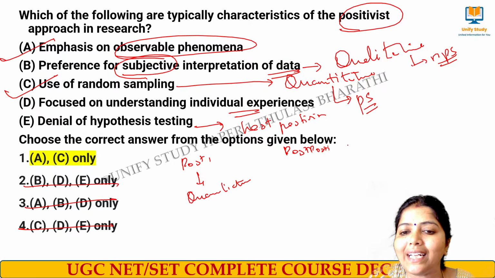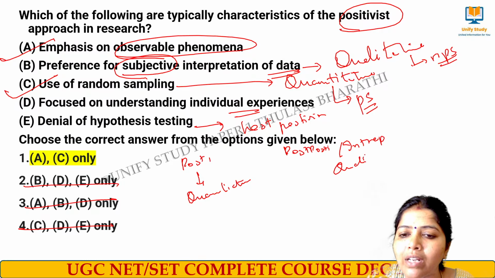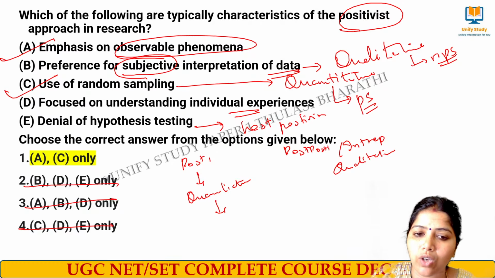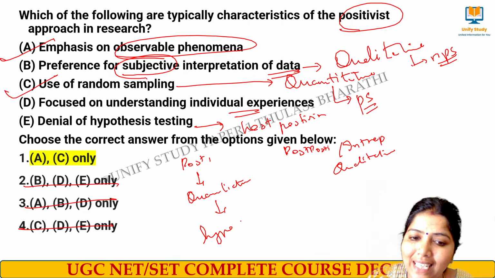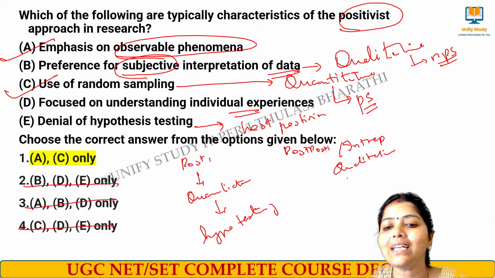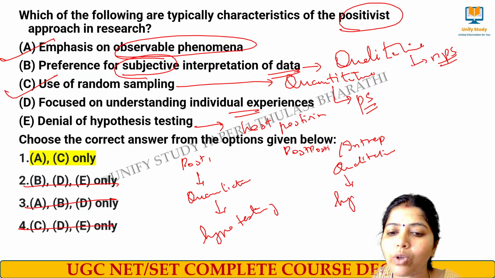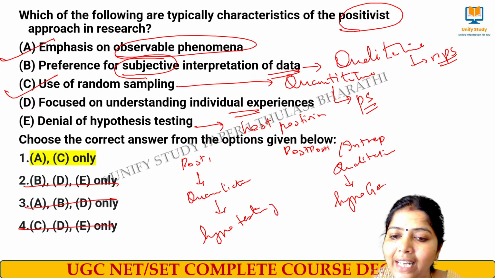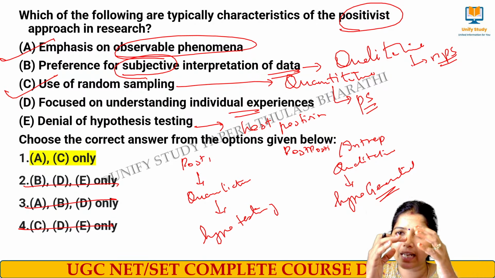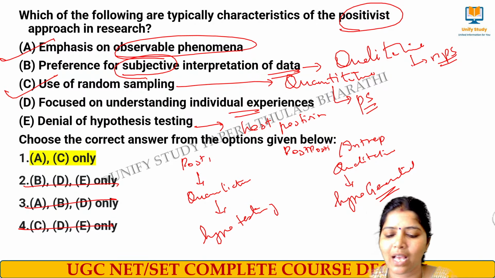Post-positivism or interpretivism relies on qualitative research. Quantitative research works on hypothesis testing, where the hypothesis will be tested whether it is right or wrong. In qualitative research, a new hypothesis will be generated. So these are the connected points with respect to this question.